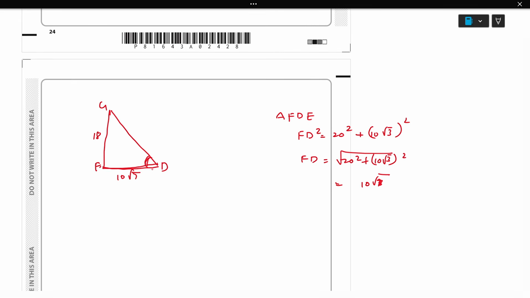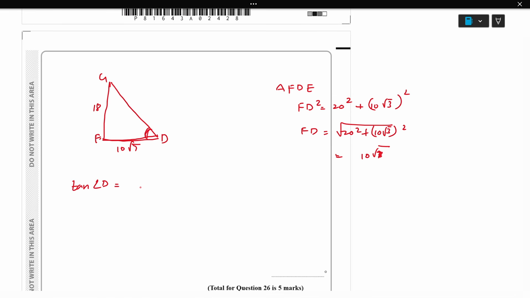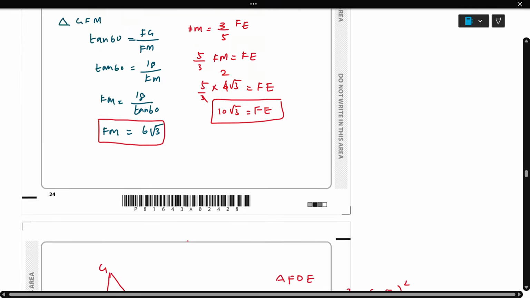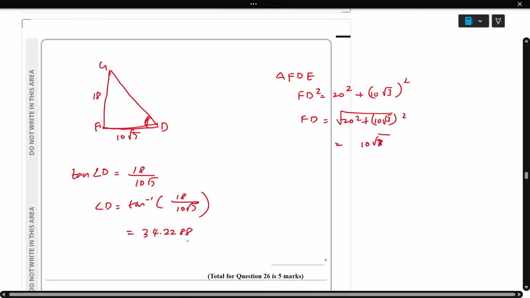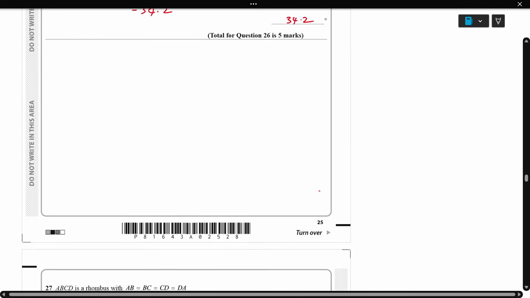Now we can find angle D. We'll use tan again: tan D equals opposite over adjacent, 18 over 10 root 7. So angle D equals tan inverse of 18 over 10 root 7, which is 34.2288, but the question says 1 decimal place, so the answer is 34.2.